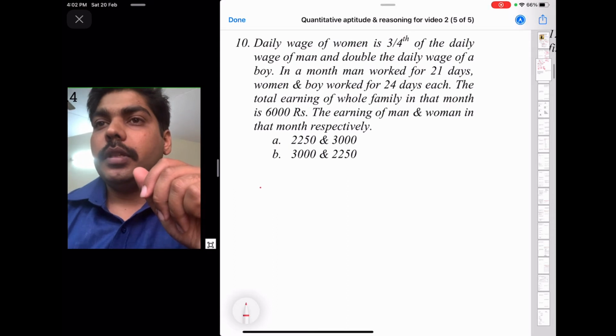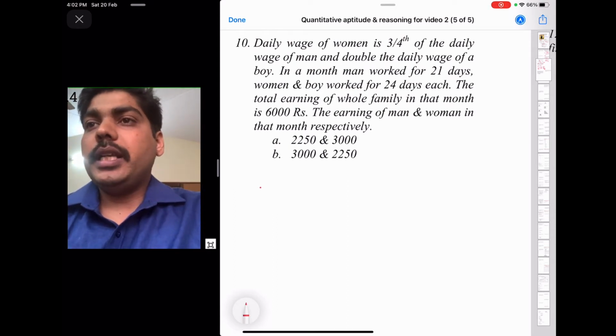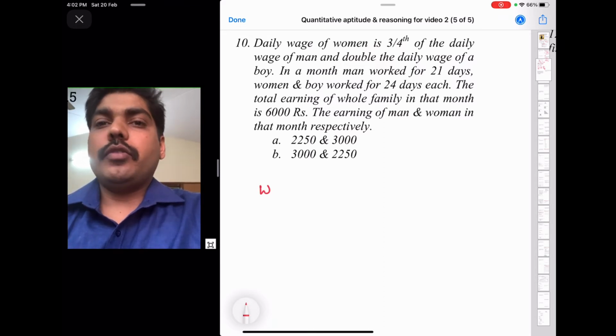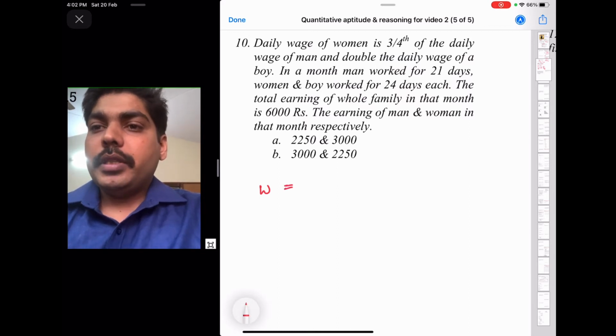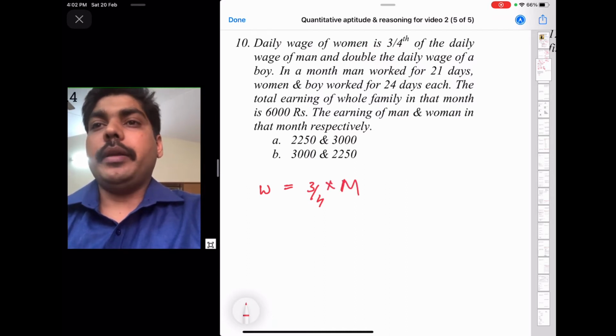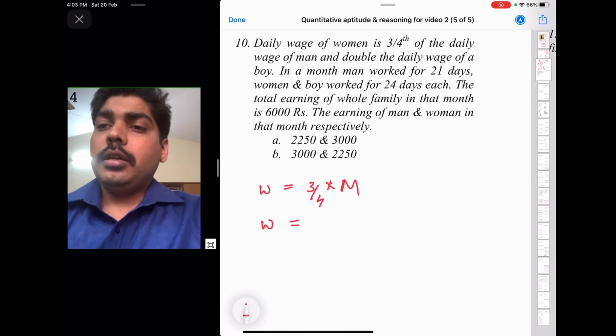The daily wage of a woman, if I take the daily wage of a woman as W, is 3/4 of the daily wage of a man, "of" means multiplication, and double the daily wage of a boy. That means the daily wage of a woman is double the daily wage of a boy.